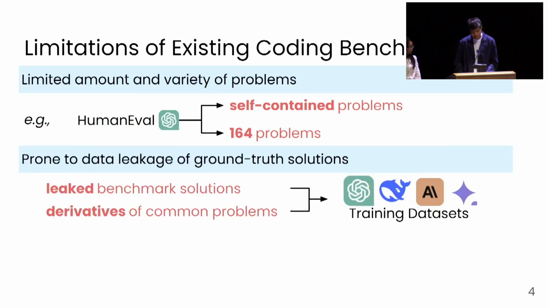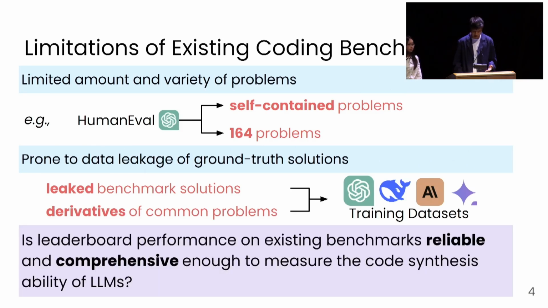Second, existing benchmarks are also very prone to data leakage. For example, many of the popular benchmarks have been released almost 4 years ago, where leaked solutions can also be found on third-party web pages. And furthermore, there are even recent works which show that there are substantial overlaps between the benchmark solutions as well as some of the open source training corpuses. So while recent large language models have been climbing the leaderboard by achieving higher and higher pass-1 scores, often with only very slight improvements, in this paper we asked, is the leaderboard performance really reliable and comprehensive enough to measure the program synthesis abilities of large language models?